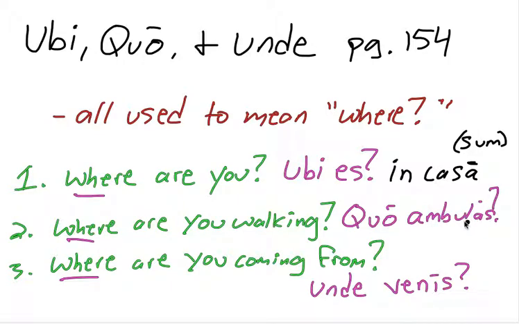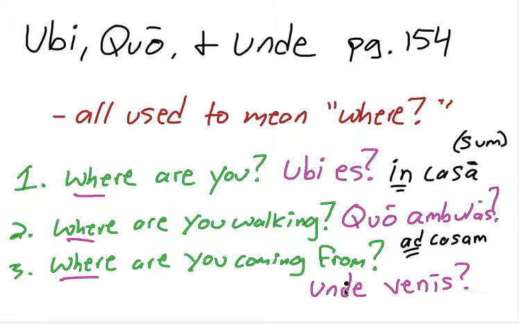Where are you walking to? Well, I could be going to a number of places, but let's just say I'm going home. So I could say ad casam. Or I could say ego ambulo ad casam. But if you use the question quo, it should be answered by using the preposition ad. Just like if you use the question ubi, it should be answered by using the preposition in.